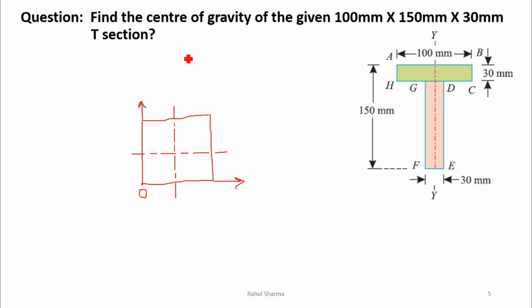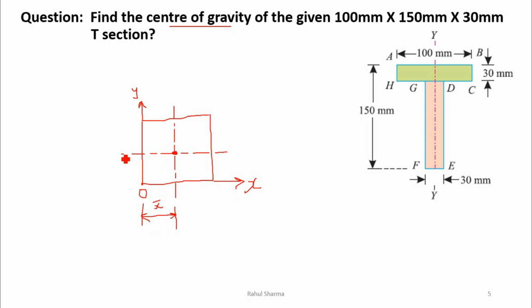Now what will be the centroid or center of gravity of this area? It will be this point where the whole mass or area is assumed to be concentrated. Now what will be x bar? This is the x direction and this is the y direction, the x-axis and y-axis. The distance in the direction of x from the y-axis is known as x bar.